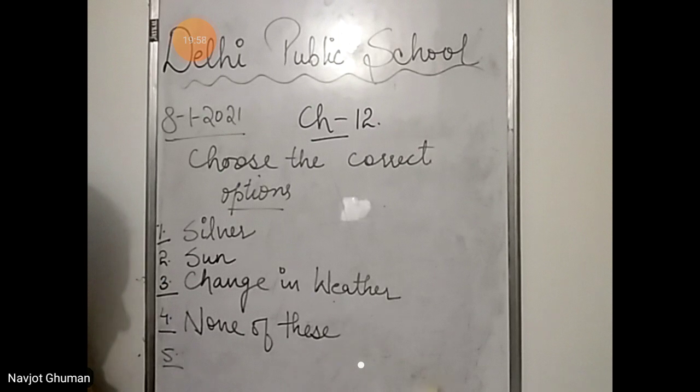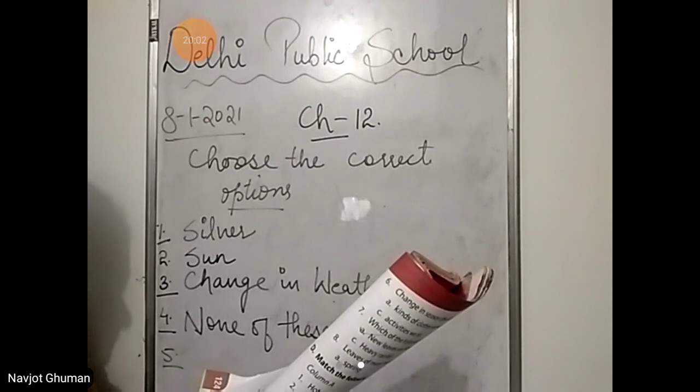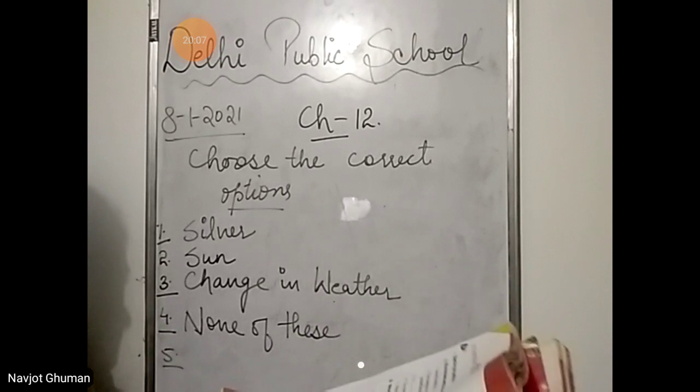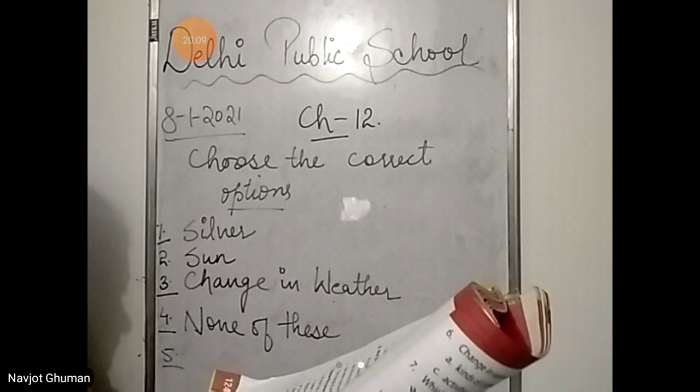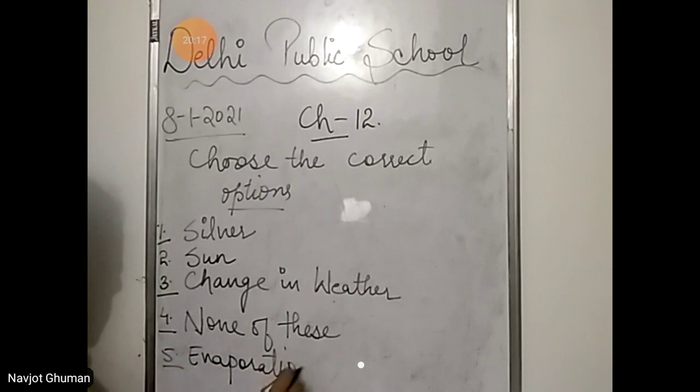Number 5. Which of the following changes water into water vapor due to the heat of the sun? Condensation, evaporation, water cycle, none of these. Answer is evaporation, because this is the process that changes water into water vapors during heating.